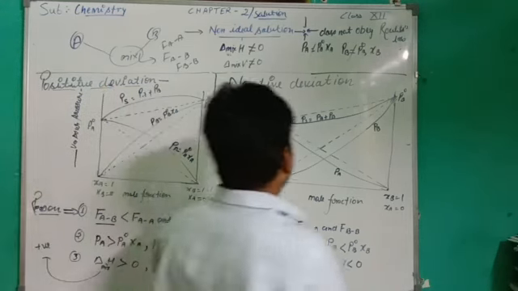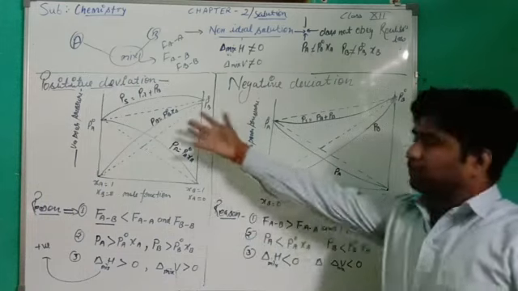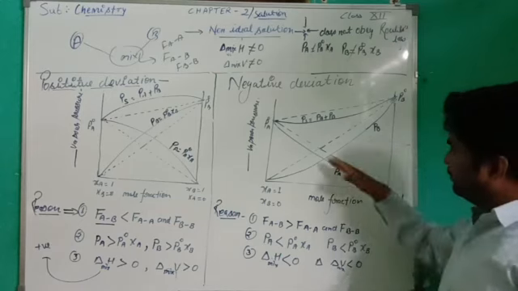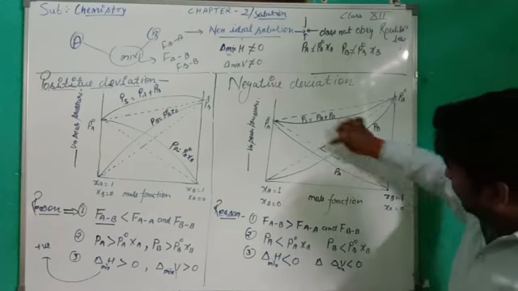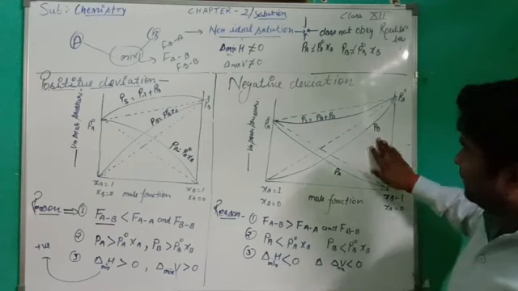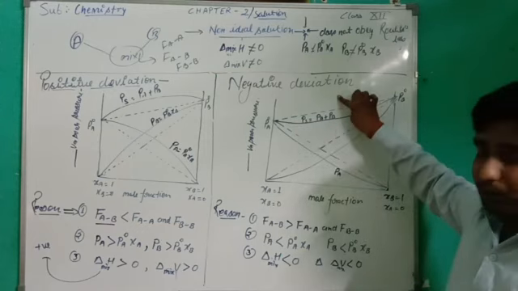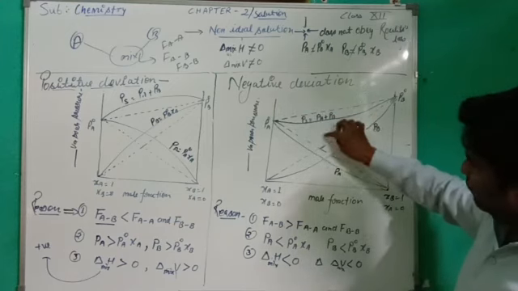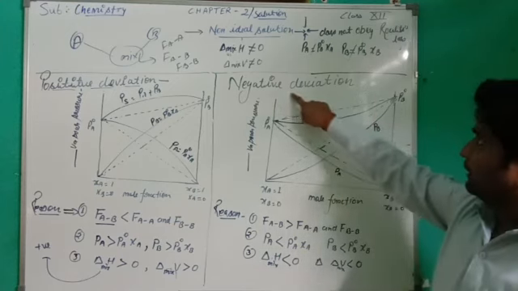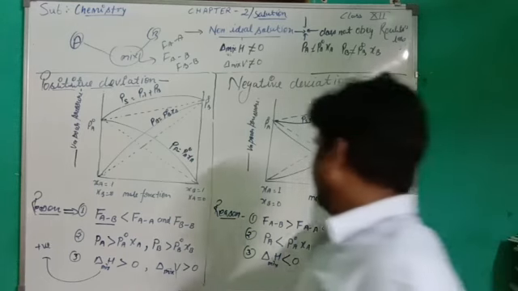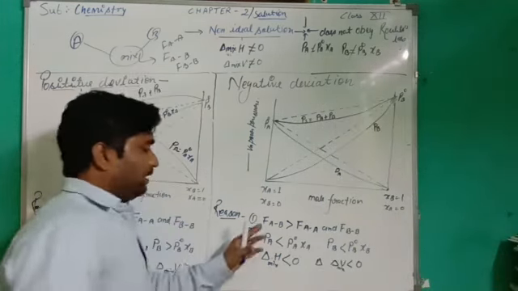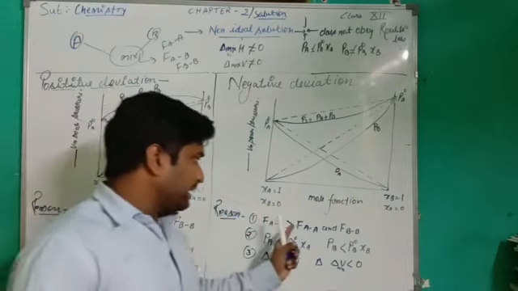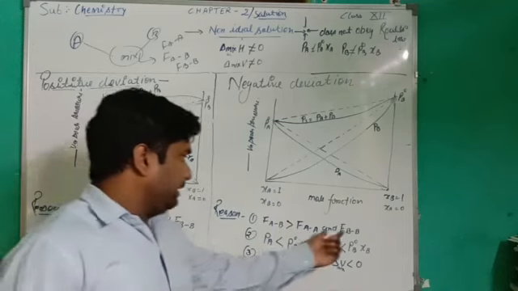Negative deviation is the reverse of positive deviation. In the same graph the line is drawn from below. The dotted line shows Raoult's law, the ideal solution, but this line is below the ideal solution, and this shows the negative deviation from Raoult's law. In this case, the attraction force between AB molecules is greater than between AA molecules and BB molecules.